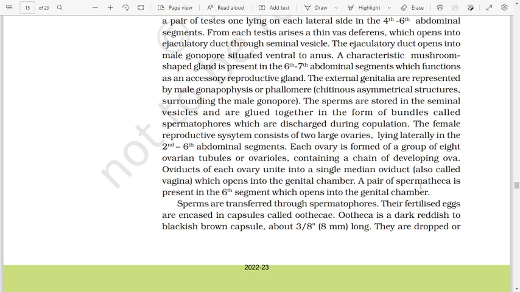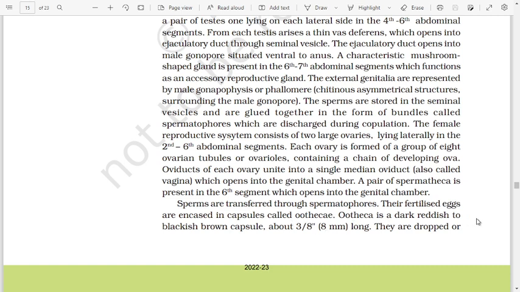A pair of spermathecae is present in the sixth segment, which opens into the genital chamber. Sperms are transferred through spermatophores. Their fertilized eggs are encased in a capsule called ootheca.